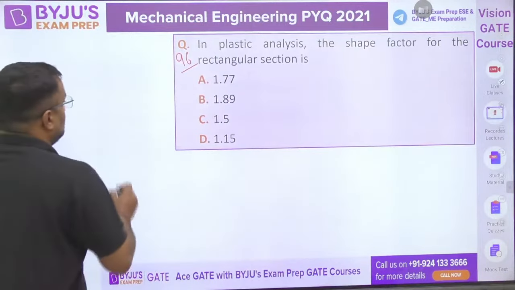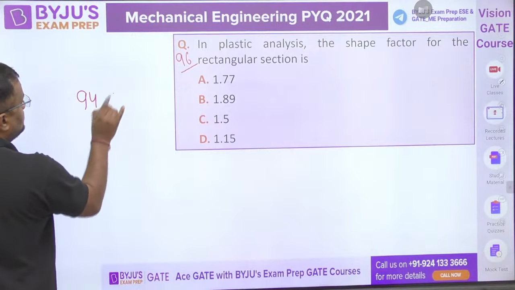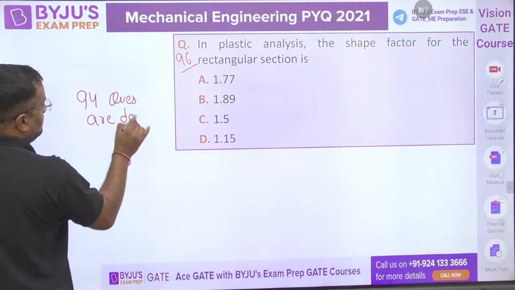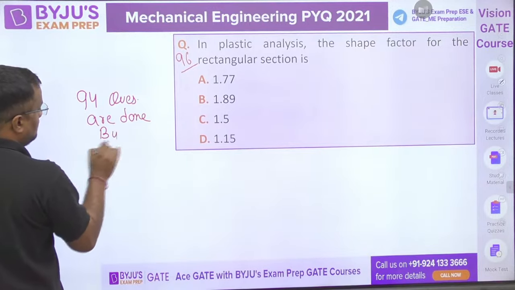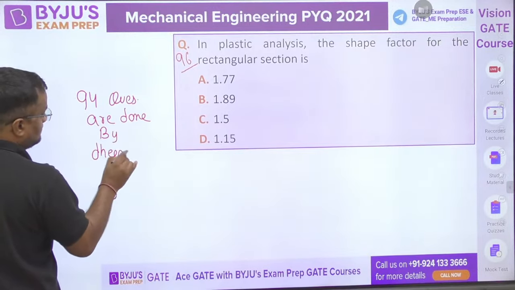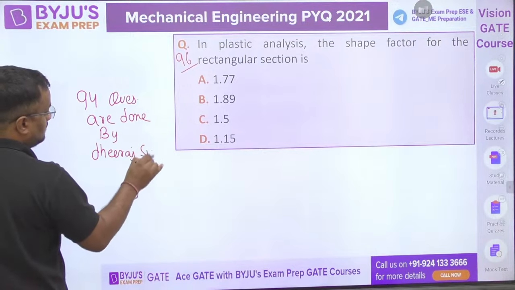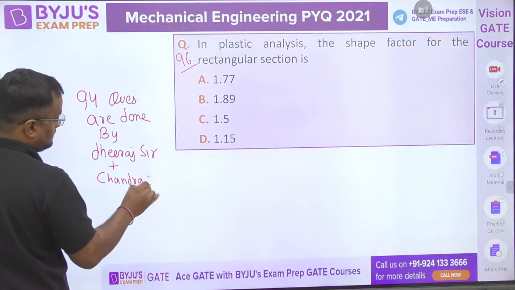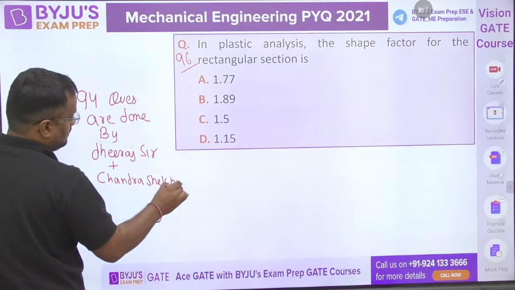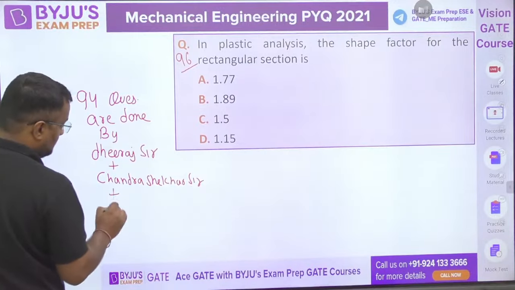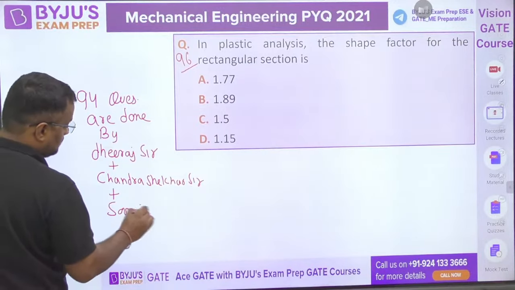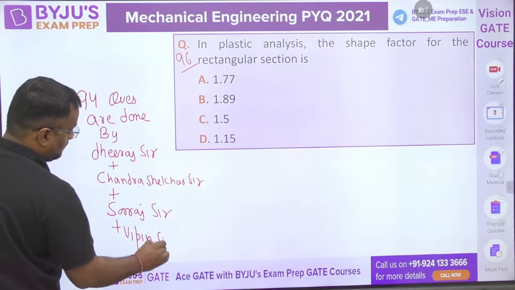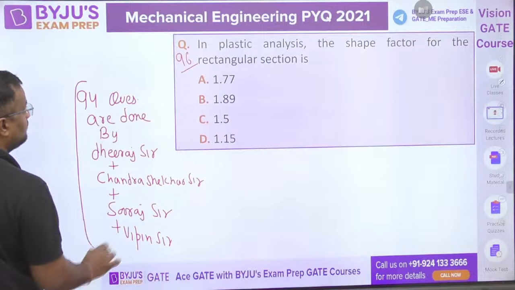94 questions are done by Dheeraj sir plus Chandrasekhar sir plus Suraj sir plus Vipin sir. Okay, 94 done.